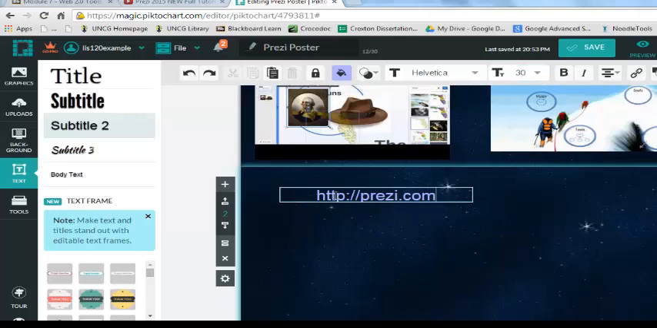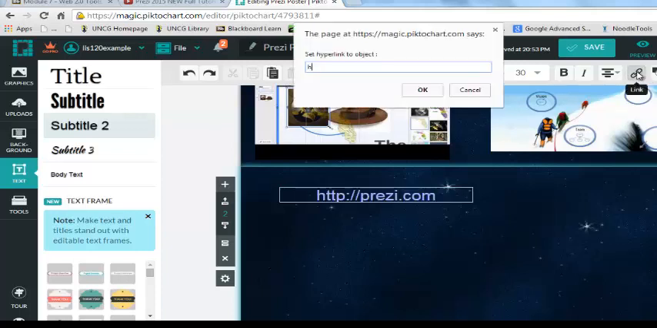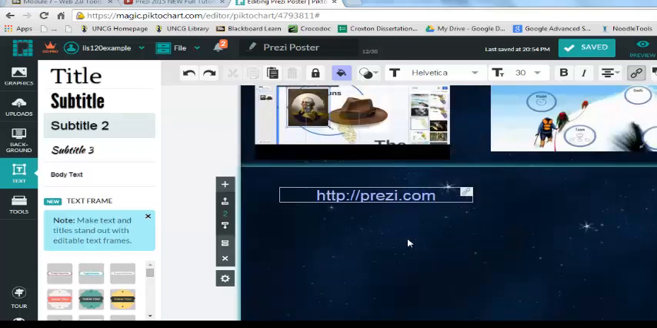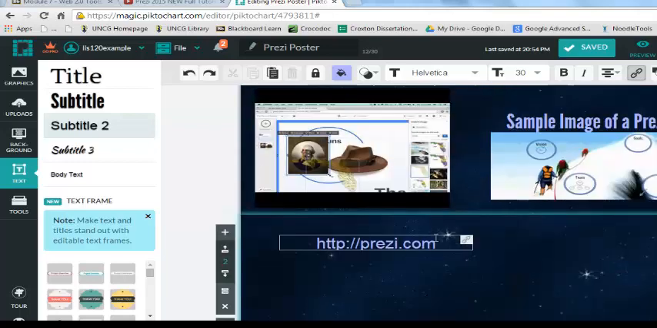Okay, so now I'm going to go ahead and highlight my text. And then up above on the toolbar for text boxes, I see a chain link. That is what I click to create a hyperlink. And then I'm going to type in or copy my URL and hit OK. Those are the key elements that you'll need to create your poster.